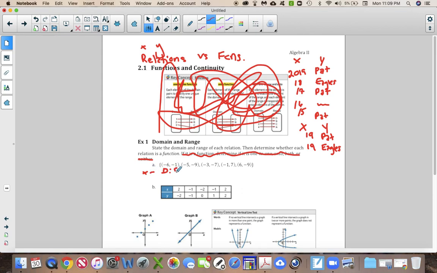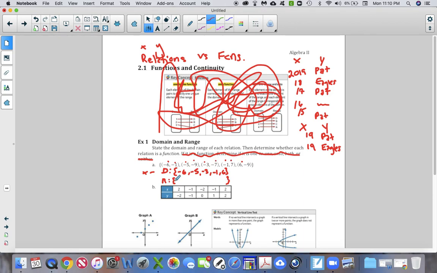For the domain, we do our little squiggly brackets and try to put them in order from least to greatest. So I have -6, -5, -3, -1, and 6. Those are already in order. That's fabulous. -6, -5, -3, -1, and 6. Great. Range. The range elements are the y coordinates, okay? And those probably are not listed in order. So we have -1, -9, -7, 7, and -9.